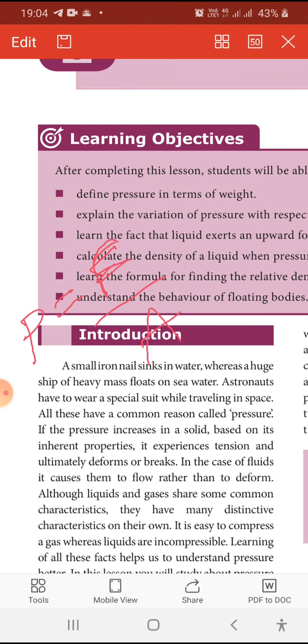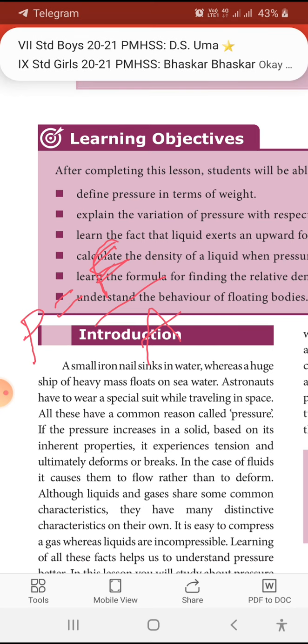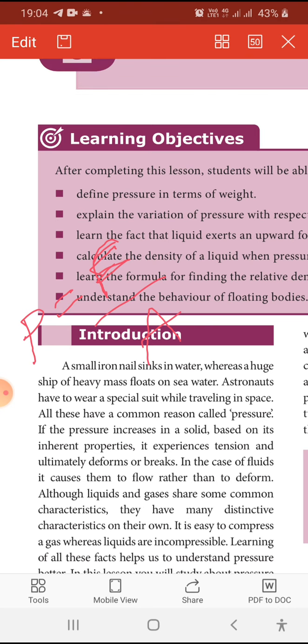If the pressure increases in a solid, based on its inherent properties, it experiences tension and ultimately deforms or breaks. For example, if you are beating a small plastic box or some other box with a hammer, what happened to the solid?